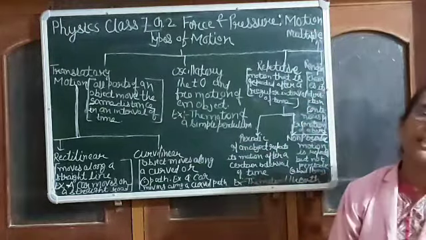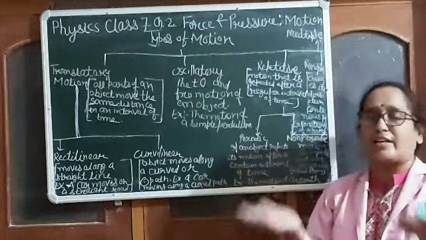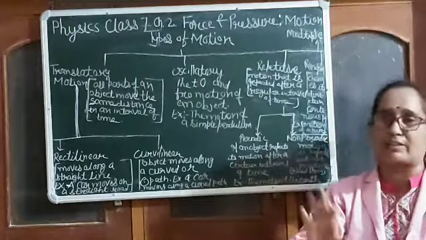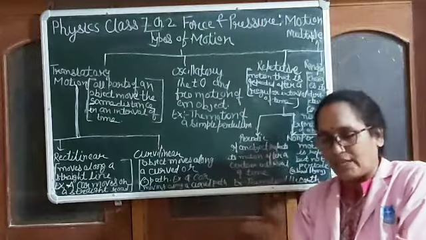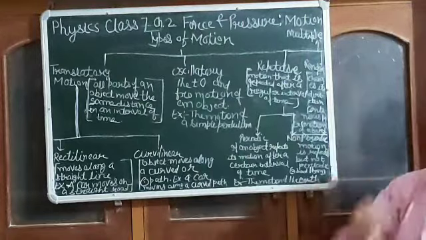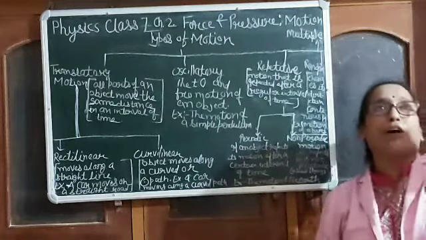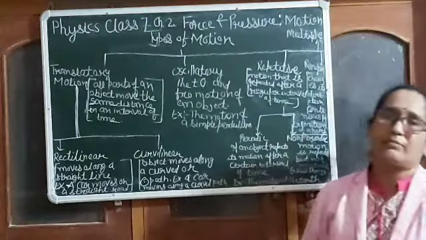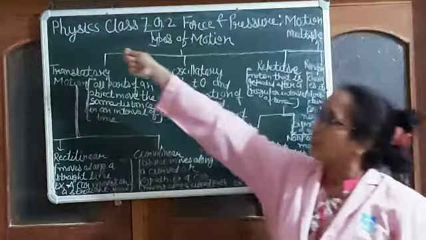Now, multiple motion. Multiple motion means, at the same time, when one or more motions happen together, then we can say multiple motion. Example, a bird flying at a height acquires both motions. Another example is a drilling machine.